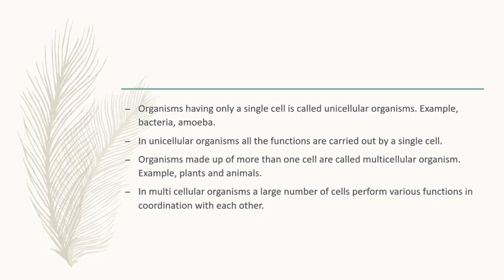In multicellular organism, a large number of cells perform various functions in coordination with each other. But in the case of unicellular organism, all the functions are carried out by a single cell. In multicellular organism, a large number of cells perform various functions in coordination with each other. Plants and animals are the examples for multicellular organism.